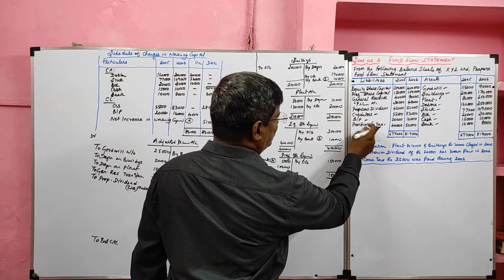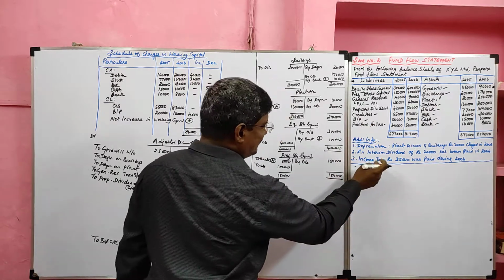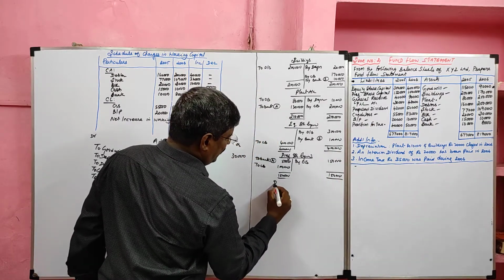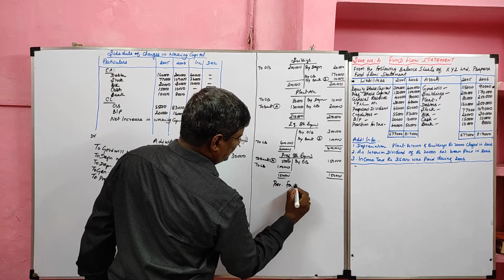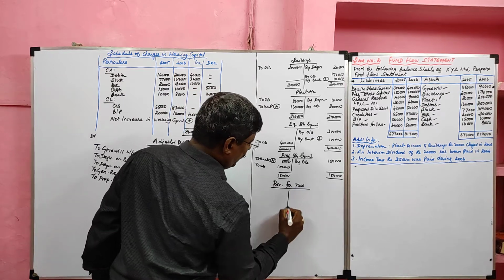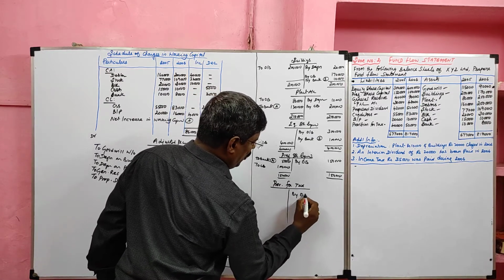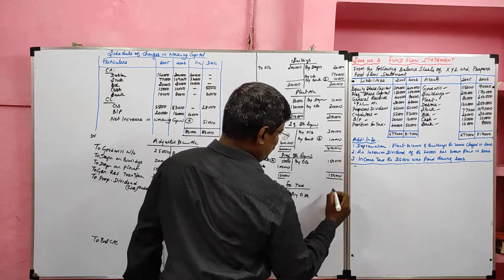Then we have to prepare ledger account for provision for tax because it has adjustment. Very important. Provision for tax. Since it is a liability, its opening balance is credited, opening balance of provision for tax 40,000.